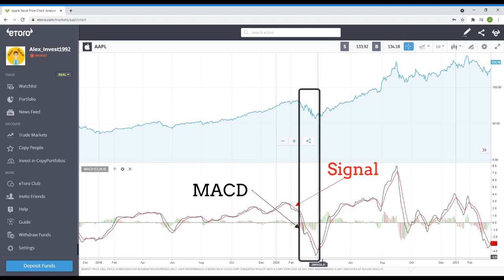When the black line intersects the red line and goes above it, that serves as an indicator of a potential trend reversal. Many traders use this indicator for selecting an entry point. The understanding and usage of this instrument is quite simple thanks to the built-in tools on the eToro platform. Let's move now to the next method.